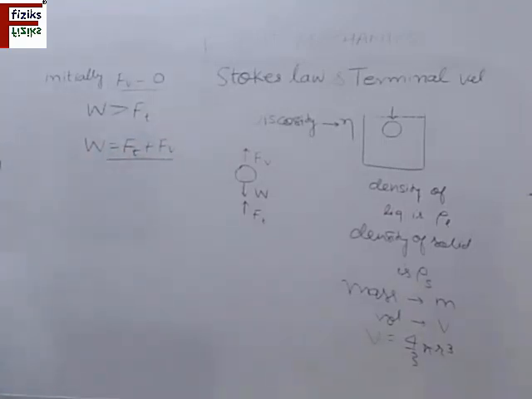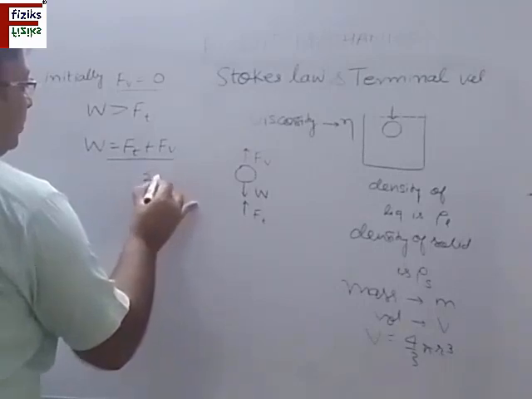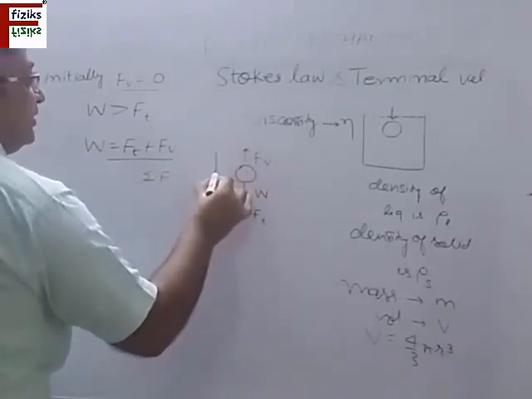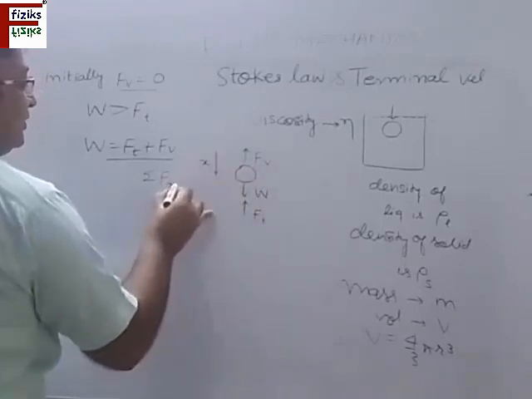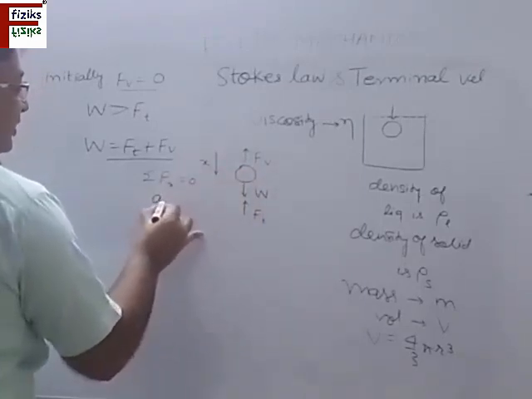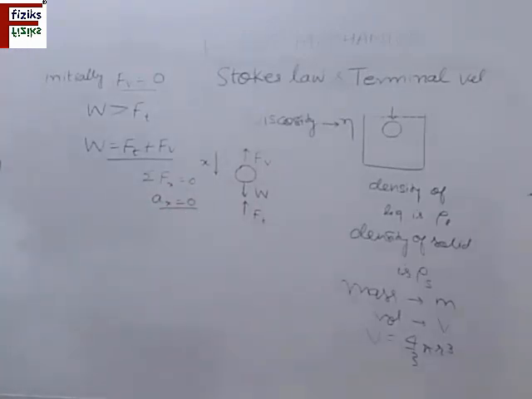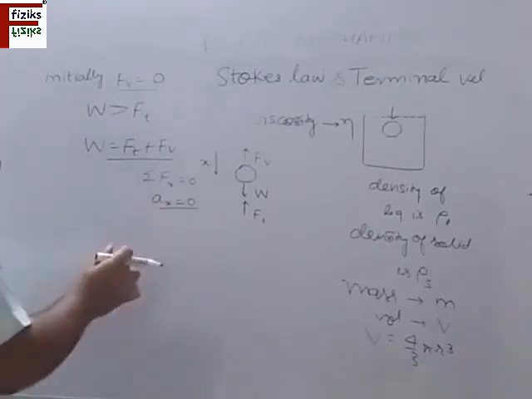This is the condition of equilibrium, and when this happens, the net force acting on the body, sigma F, in the downward direction, let us take this as positive x direction, is 0. This means the acceleration becomes 0 in this direction. So it will have a constant velocity, that is called the terminal velocity.